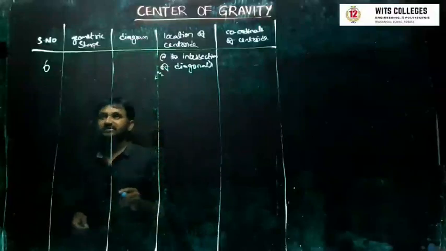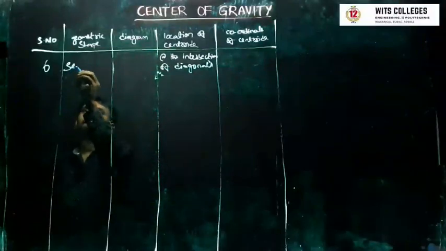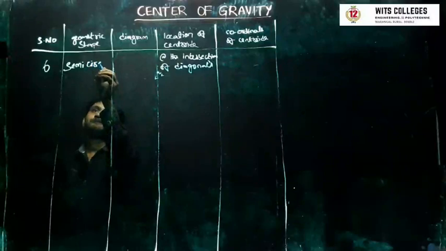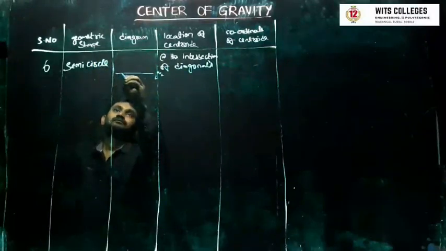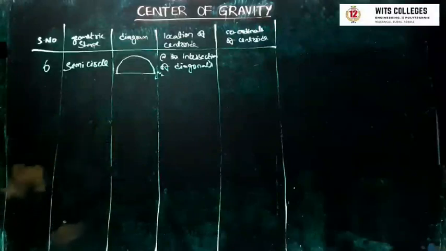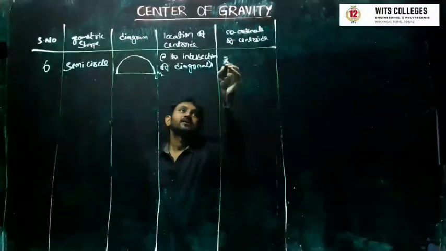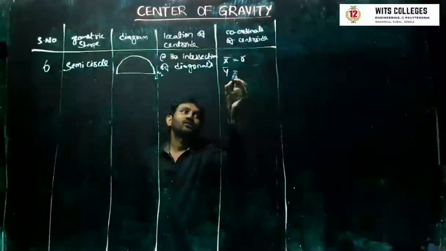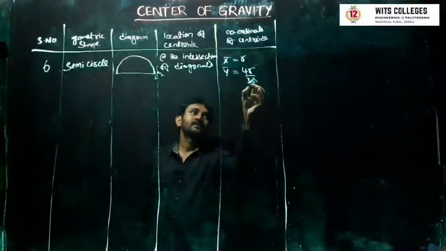Let's see case number 6. It's a semicircle. x bar equal to r, y bar equal to 4r by 3 pi.